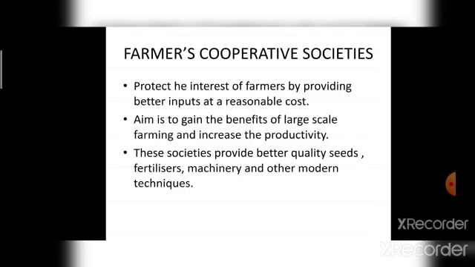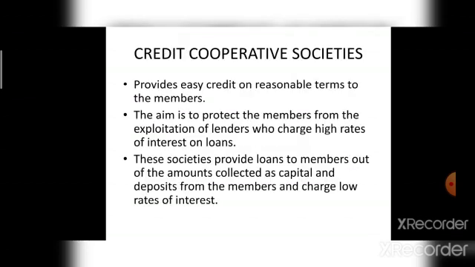And another type of cooperative society is credit cooperative society. These societies are established for providing easy credit on reasonable terms to the members. The members comprise of persons who seek financial help in the form of loans. What is the aim of credit cooperative society?